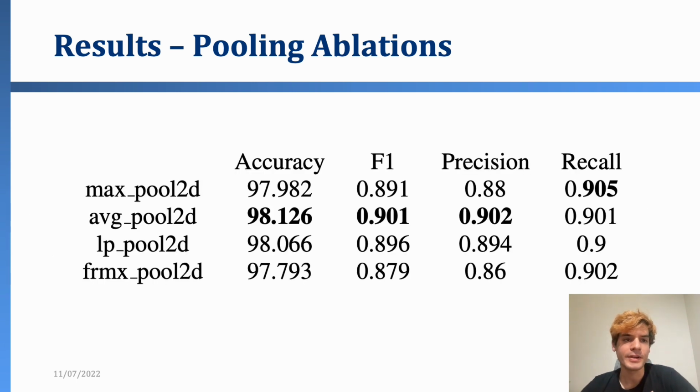Here we're experimenting with different inter-channel pooling operations. We find that average pooling gives the largest F1, although it's fairly close. It doesn't seem to depend too much on which inter-channel convolution or operation we pick.